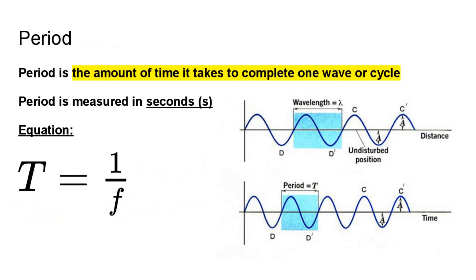Alright, the period of the wave is the amount of time it takes to complete one wave or cycle. And because it is the amount of time, time in physics is always measured in seconds. And the equation for a period is simple. It's 1 divided by the frequency. So T stands for period. If you can't remember period, think time. But capital T means period. And it's 1 divided by the frequency.